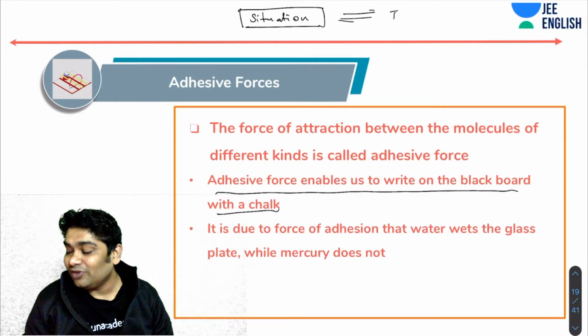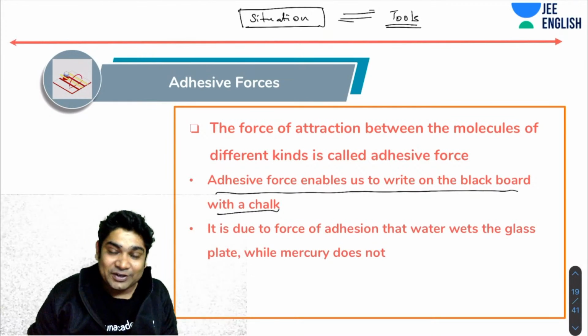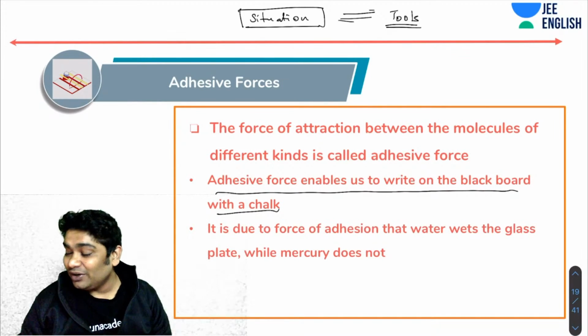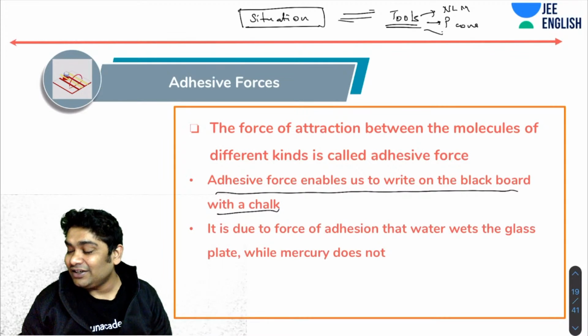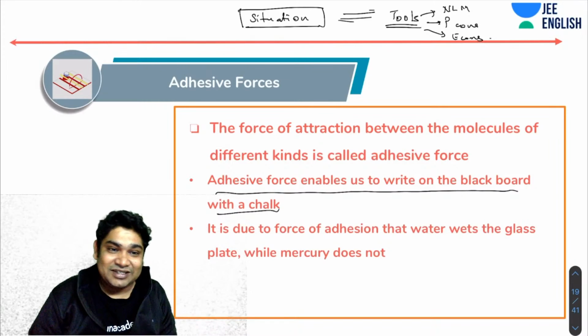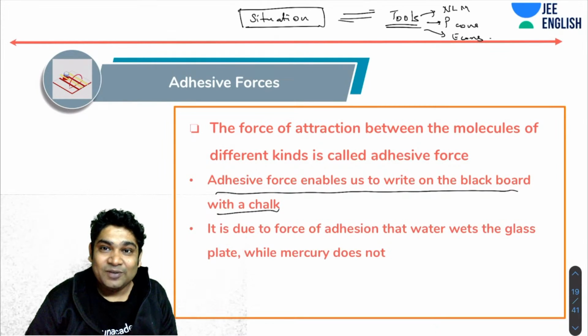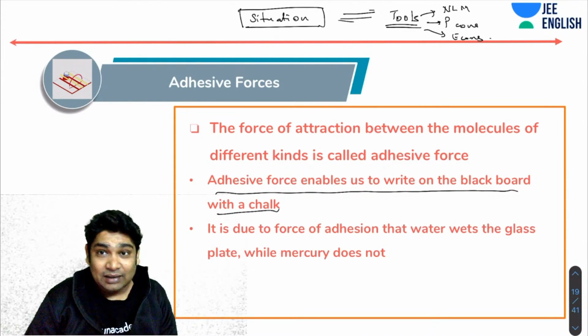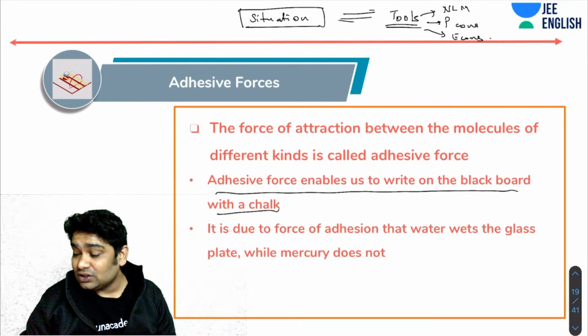What are the tools of problem solving? The theory that you study. Tools may include Newton's laws, momentum conservation, energy conservation, angular momentum conservation, whatnot. So I will look at a situation, think about my tools.